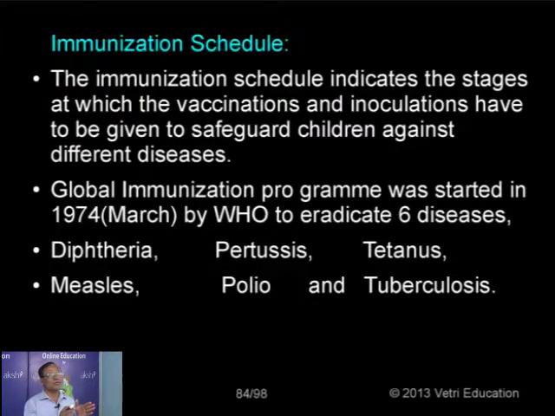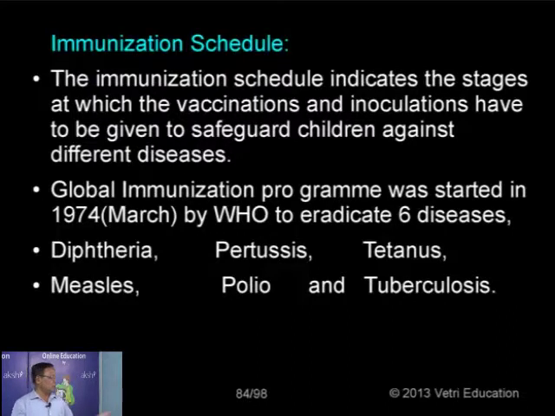We cannot give oral polio vaccine, BCG vaccine, DPT, TT, etc. all of a sudden together. Each one is to be given only at a particular time during the development of the individual. That's called the immunization schedule. You know, the World Health Organization developed the global immunization program in March 1974 to eradicate six diseases, the most common diseases in children causing deaths.